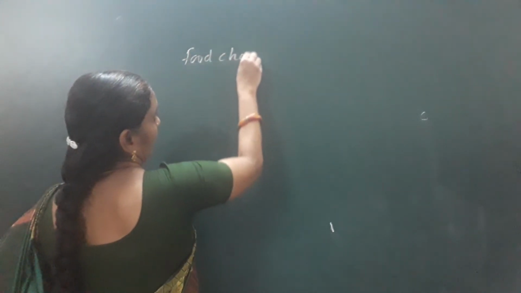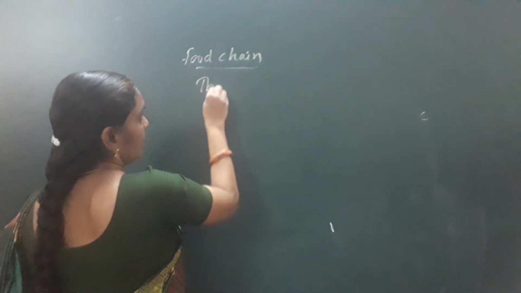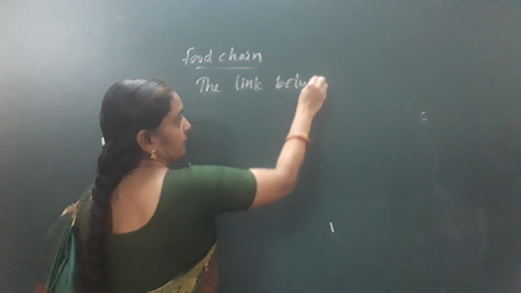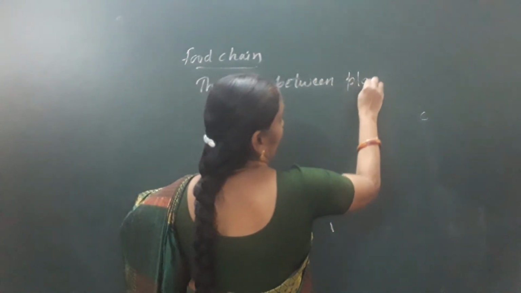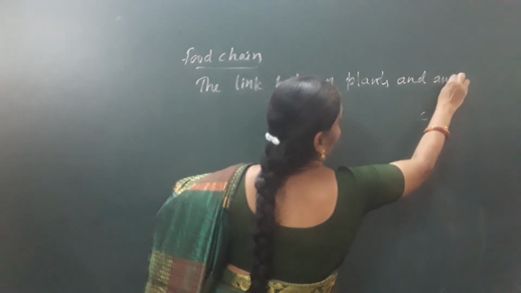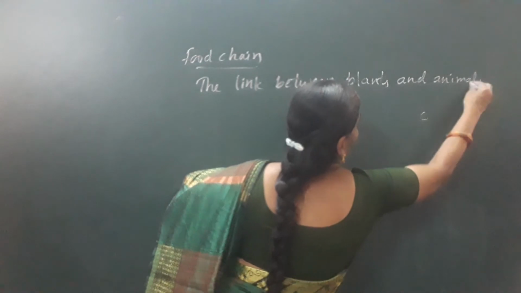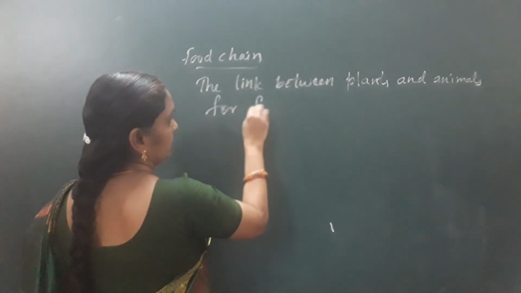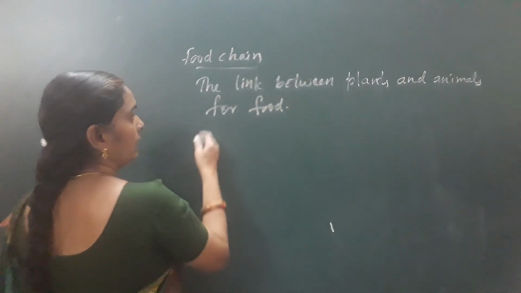Food chain means the link between plants and animals for food. Clear?